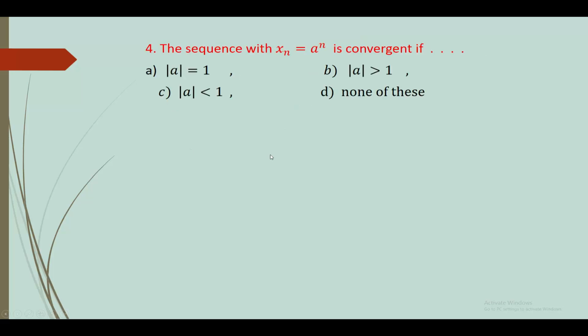Fourth one: the sequence with x_n equal to a raised to n is convergent if dash. The sequence whose nth term is a raised to n is convergent if mod a is less than 1. The answer is option C, mod a less than 1.